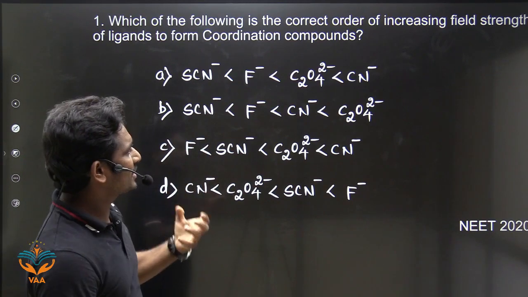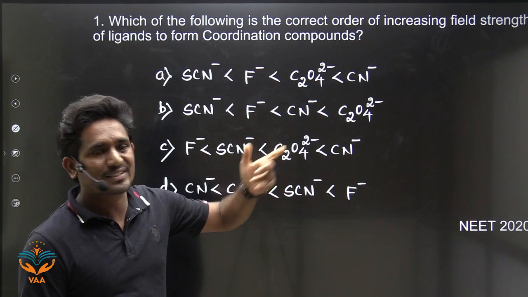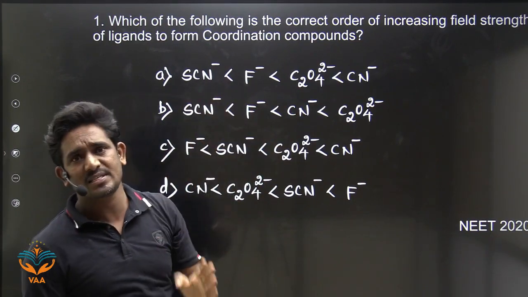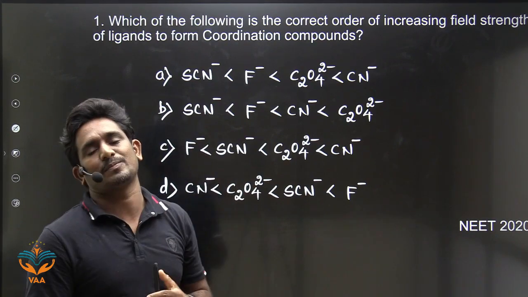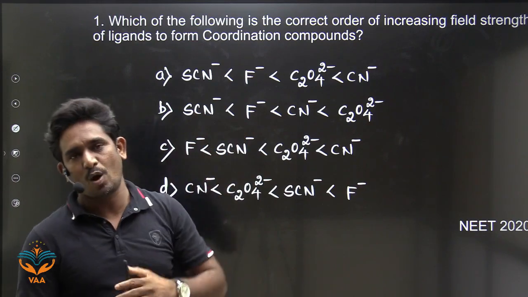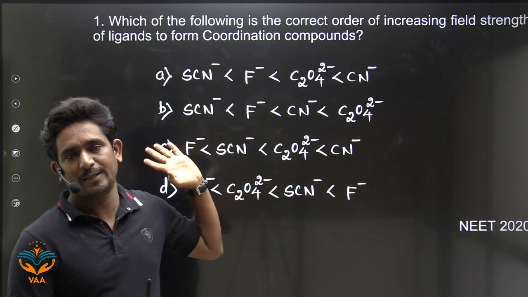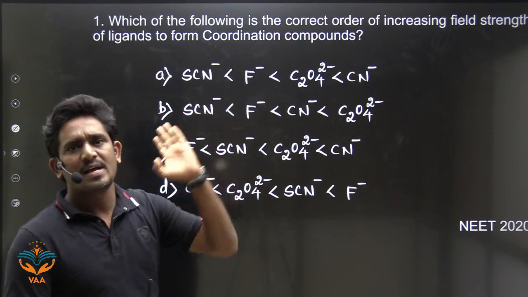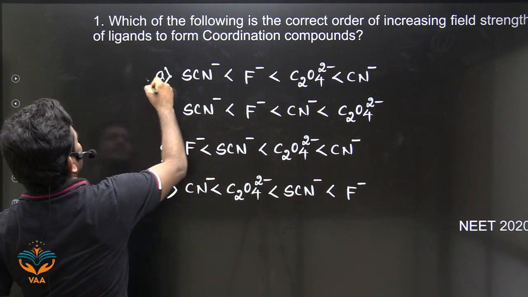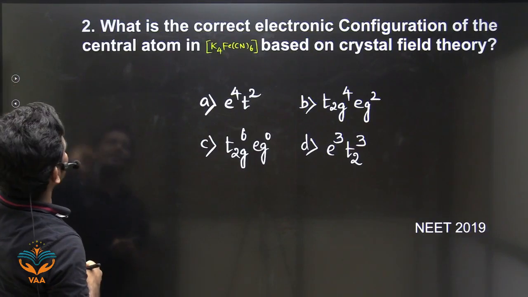So what is the answer here? Which is a strong field ligand? CN minus is the strong field ligand, and then oxalate, and then F minus, and then SCN minus. So it is memory based. It is the spectrochemical series, so you have to remember this order. This was asked in NEET 2020. It is a direct question from the spectrochemical series. The answer is A. Now let's go to the next question.